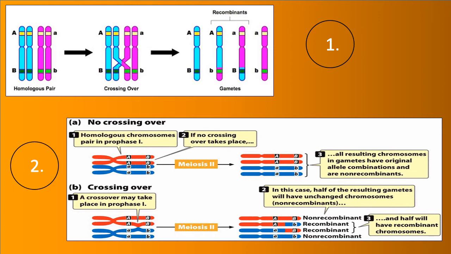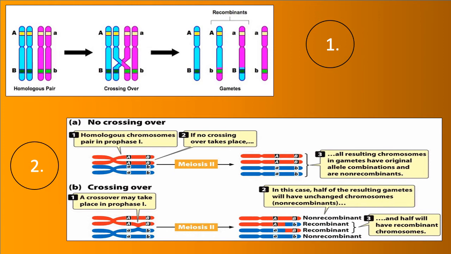So we have learned that it is not mandatory that every meiosis will result in a crossing over product, right? And if the crossing over takes place, we will see the similar phenomenon which we discussed in image 1, where the non-sister chromatids of the red and blue colored chromosomes cross over with each other and result in recombinants and non-recombinants.